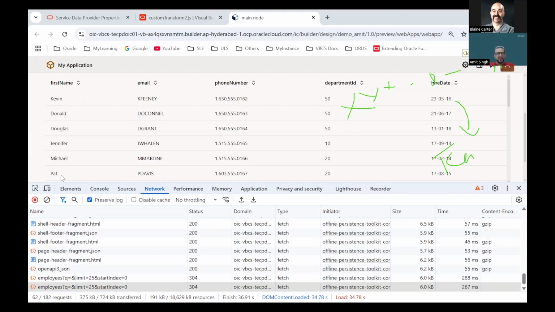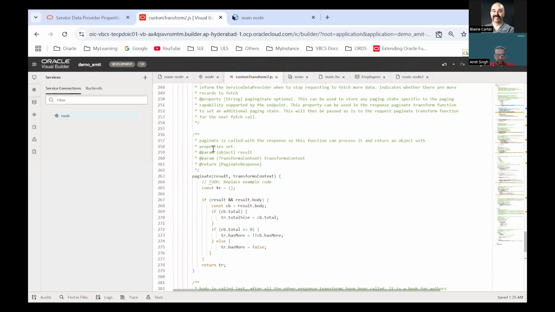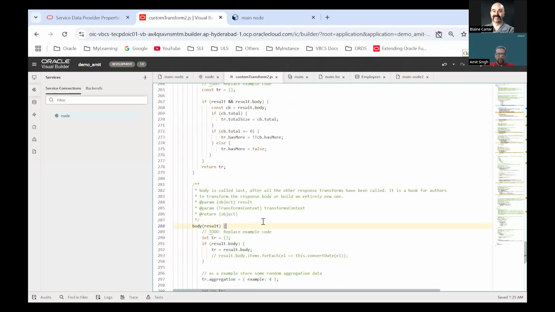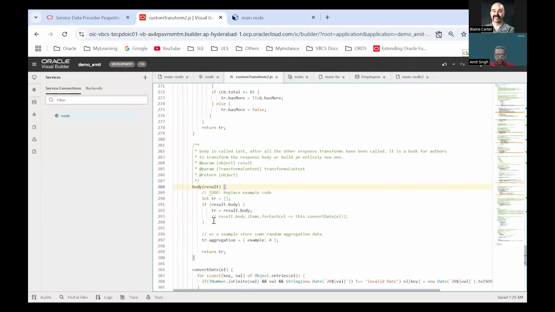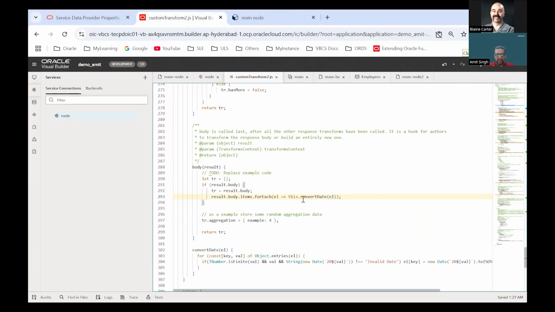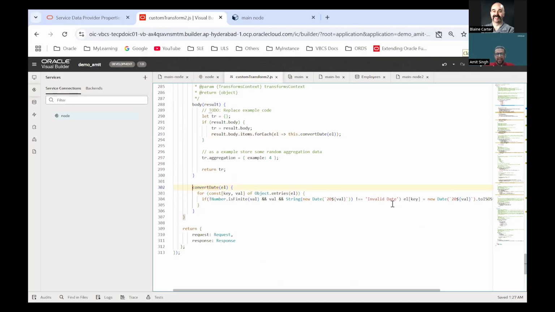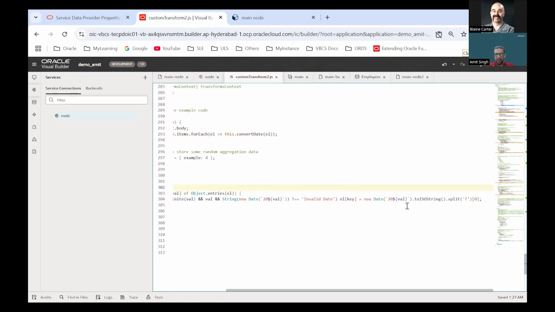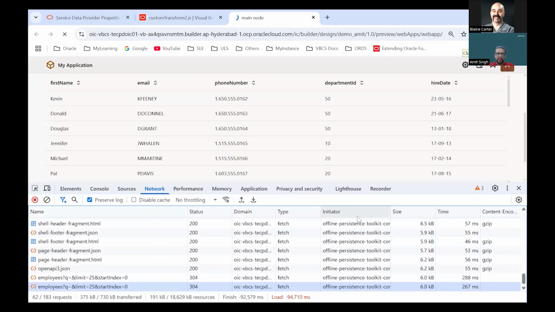So what we can do, and there is a real-time use case I can provide here, is use the request transformation function. Sorry, in the response transformation function, we have this body. In this body, this is code that I've written for this demo. I'm checking if this value is of date type, then I'm calling this function and converting it into YYYYDDMM format.